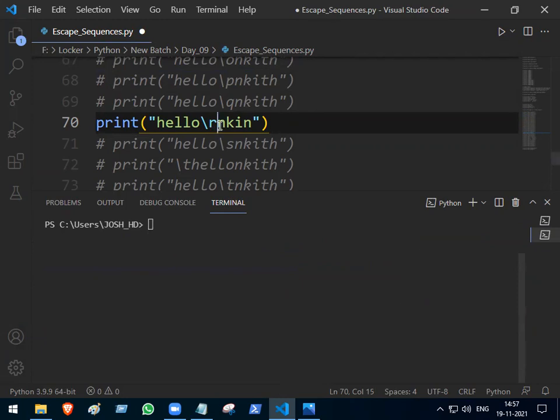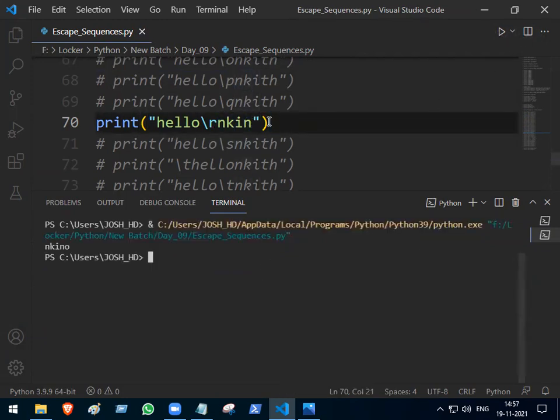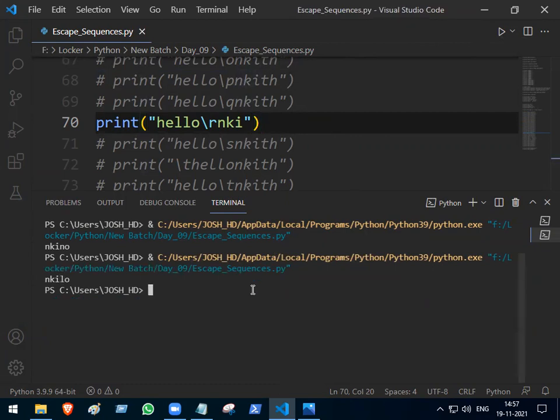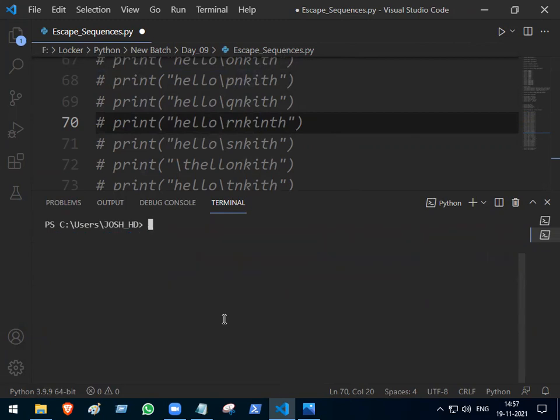Now if I have N kin, no. N key? No. If I remove this N also now, N kilo. Okay. So like this, you have already seen this part about the carriage return. If I have fewer characters on the right side, we take from the back side. If equal, only the right side gets printed.